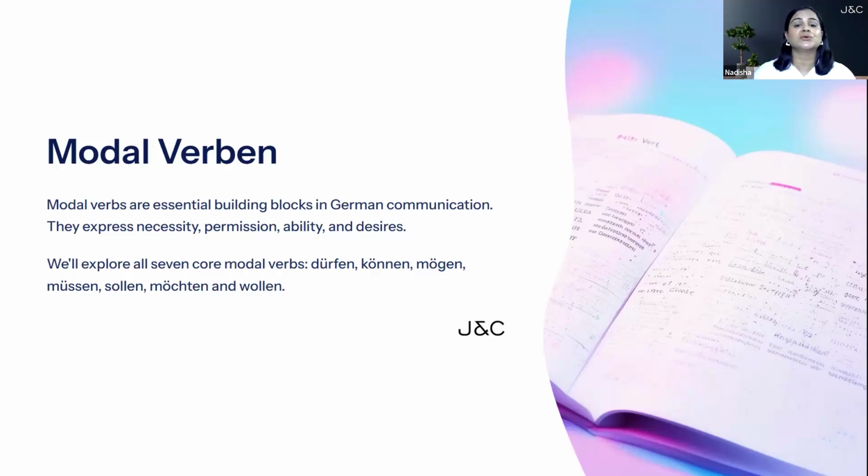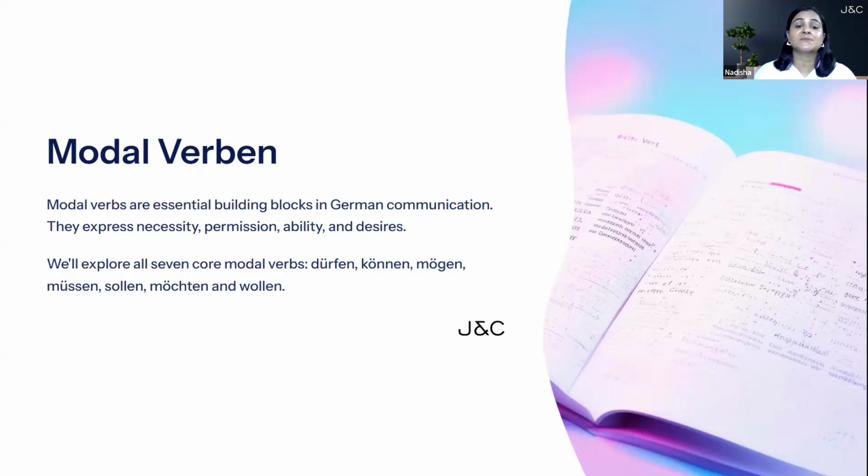Today, we're going to learn about a group of very useful and powerful verbs in German. Modalverben or modal verbs. Modal verbs help us express things like ability, permission, necessity, and desire. In short, they let us add meaning to actions. Just like in English, can, must, should, want to.